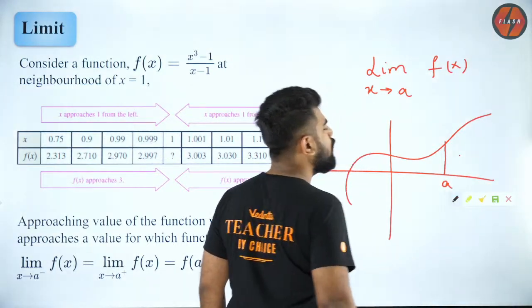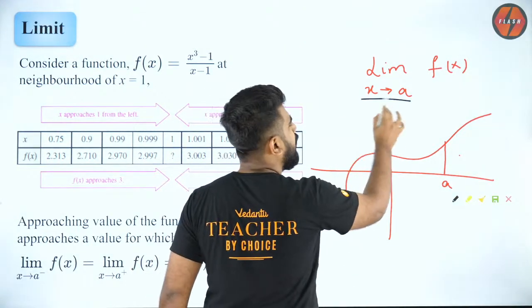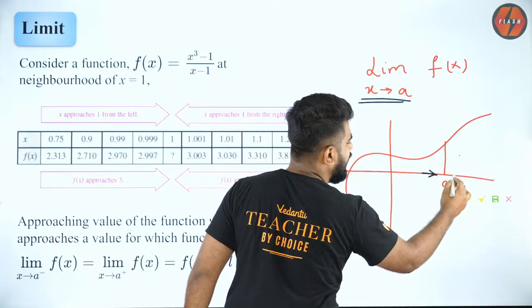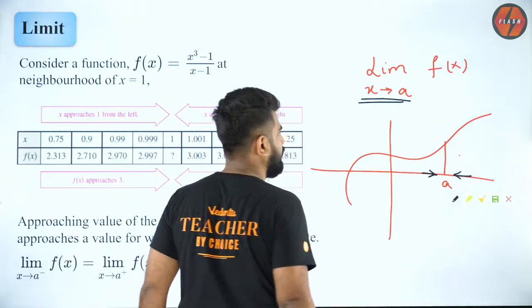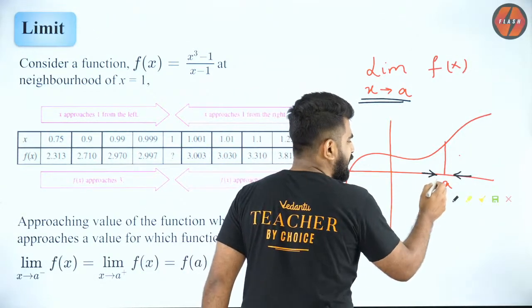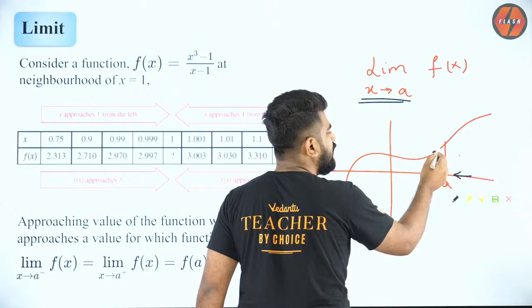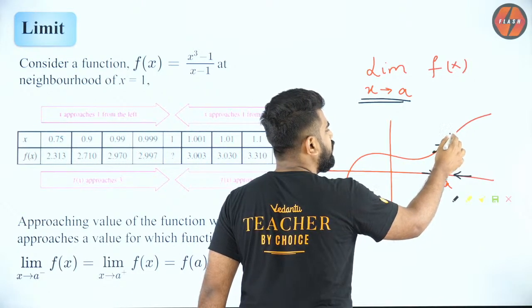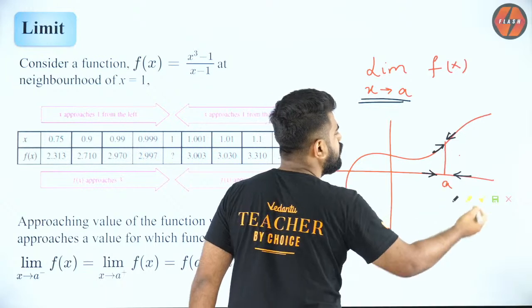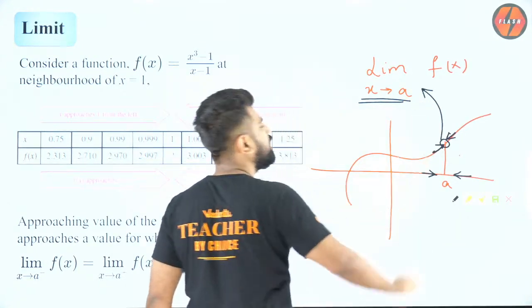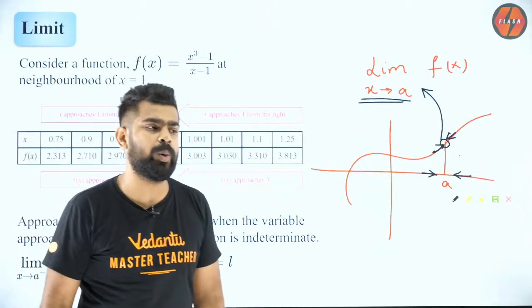So I want to understand what happens as my x approaches a. I can approach a from the left hand side, and I can approach a from the right hand side. So as I approach a from the left and right, what is my functional value? Is it tending to the same value? And that value is called the limit of the function at the point x equal to a.